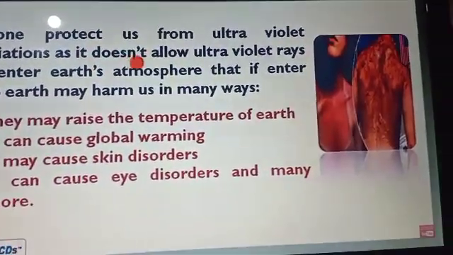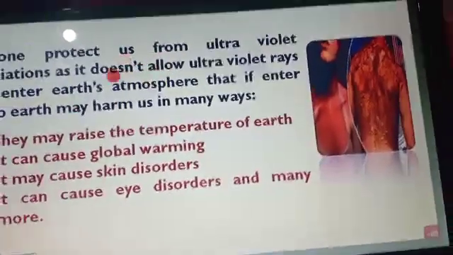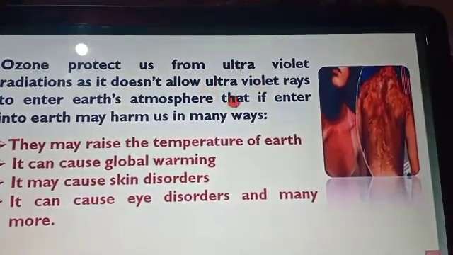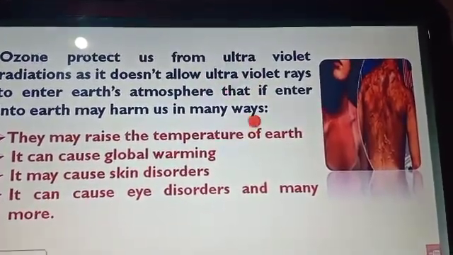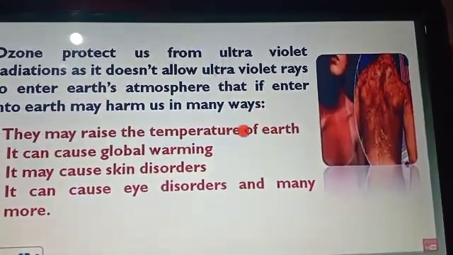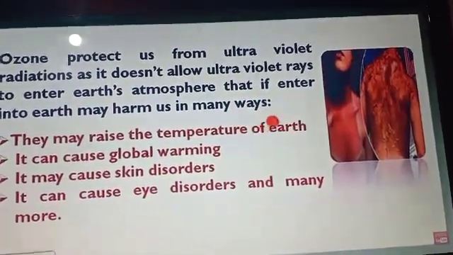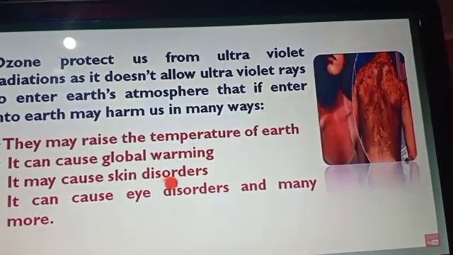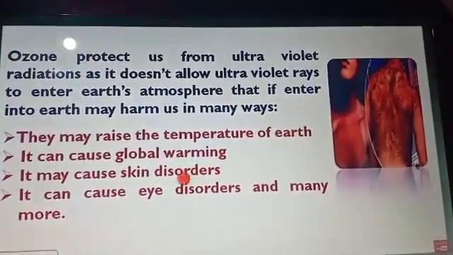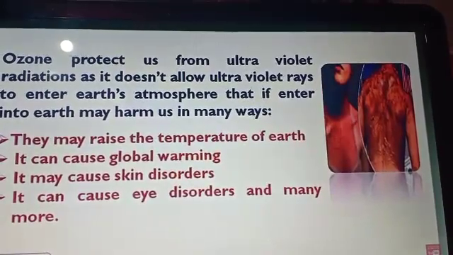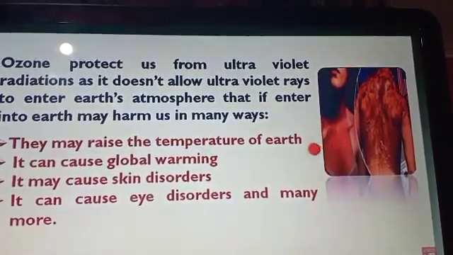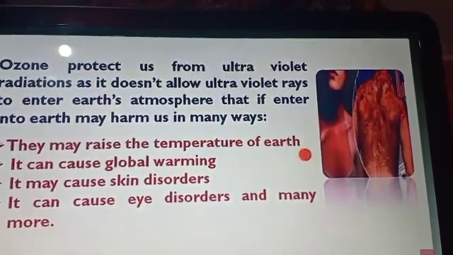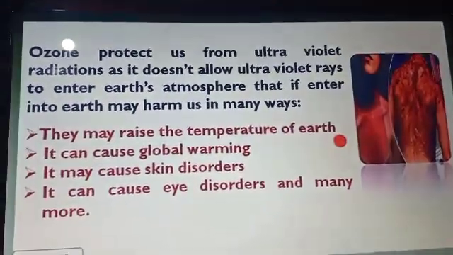Now let's see the next one. Ozone protects us from ultraviolet rays, and it doesn't allow ultraviolet rays to enter the earth's atmosphere. If they enter the earth, they may harm us in many ways. For example, it raises the temperature, so global warming arises, and as you can see in the figure, it also causes skin disorders, eye disorders, and many more kinds of disorders related to the ozone layer.